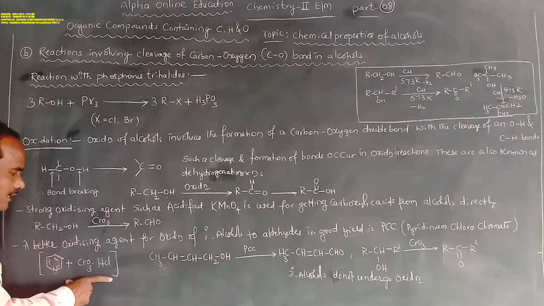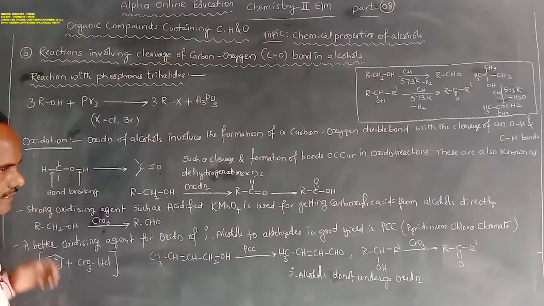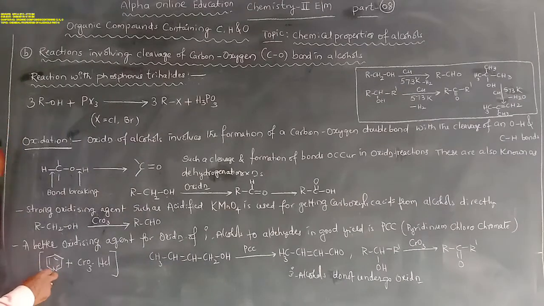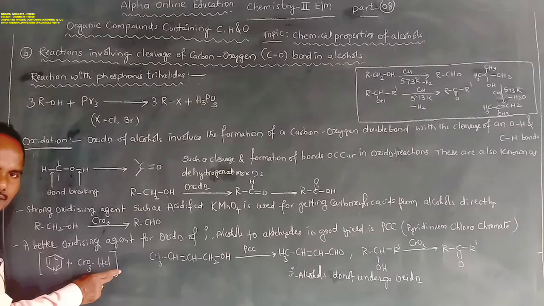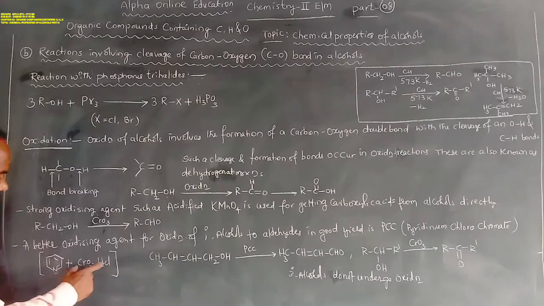So pyridinium chlorochromate is a mixture of pyridine, chromium oxide and HCl. By means of these three components we get PCC, pyridinium chlorochromate.